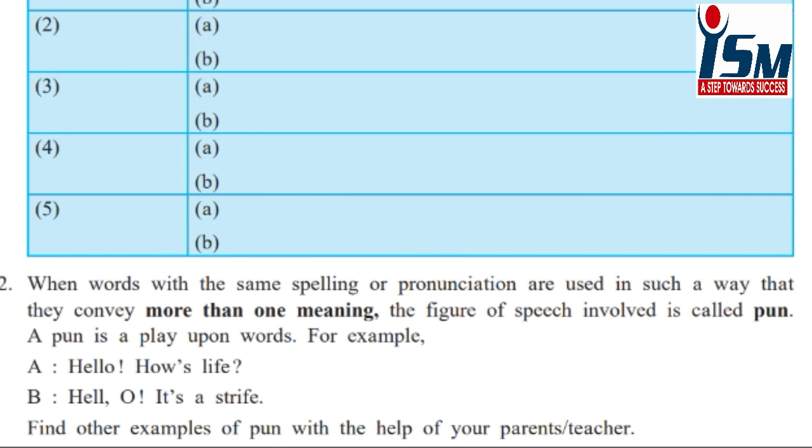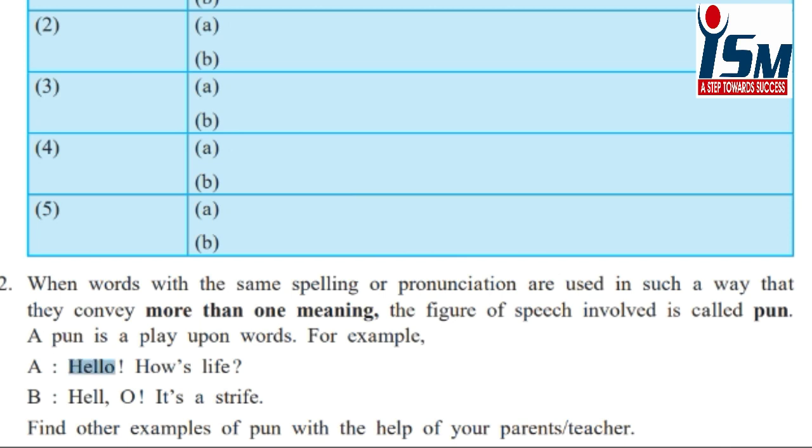Now, the term pun. Pun is a figure of speech which has more than one meaning. In a pun, one word consists of more than one meaning, which can be known as synonyms also. For example, hello.